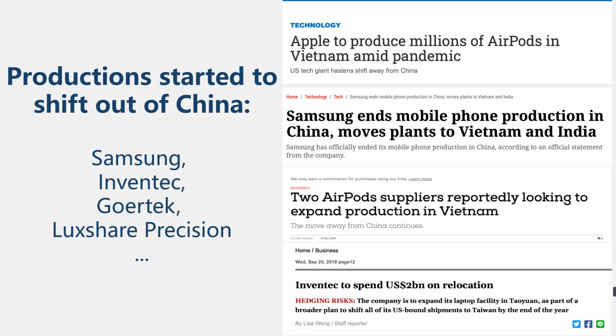One evident phenomenon is that many large firms, both Chinese and foreign, started to shift productions out of China. These firms include Samsung, Inventec, Goertek, and Luxshare. Yet these examples are only a portion. There are many other smaller firms moving productions away. Together, the cost of tariff could be enormously significant.